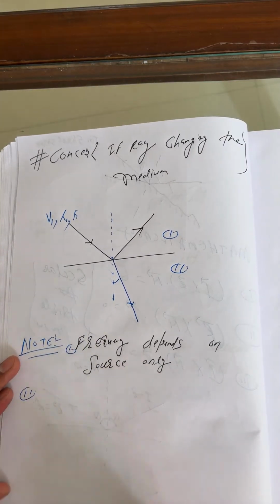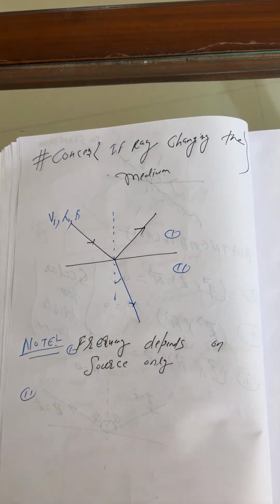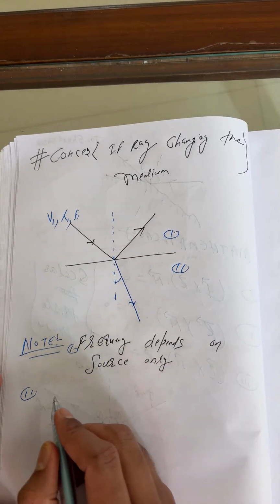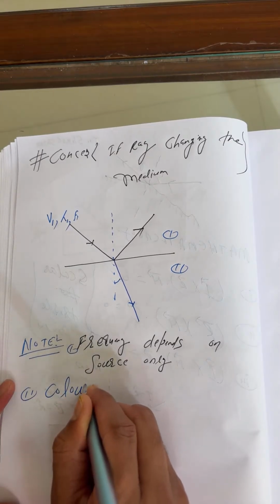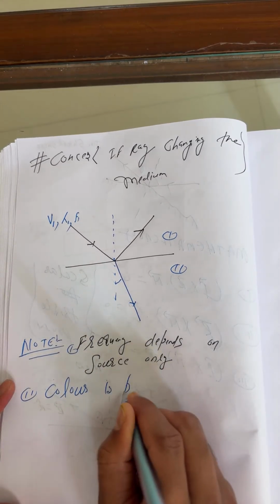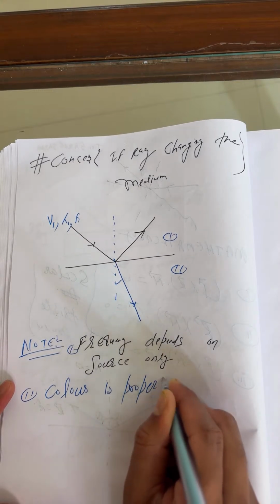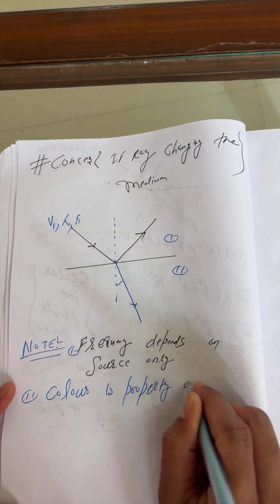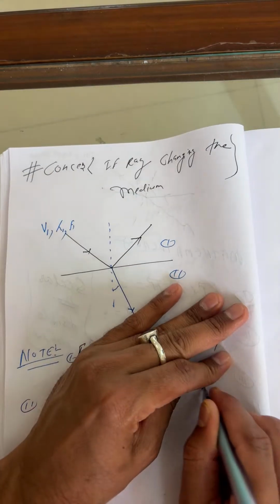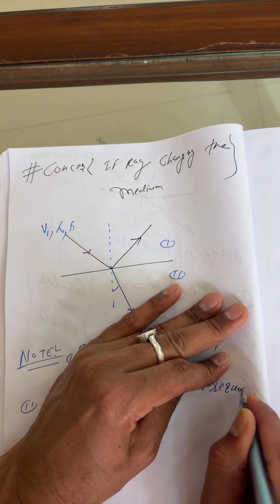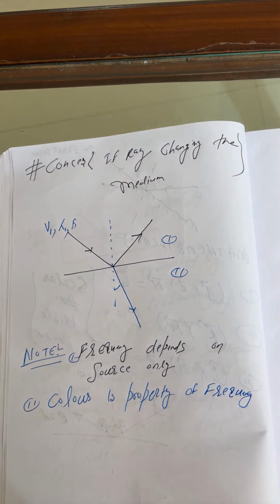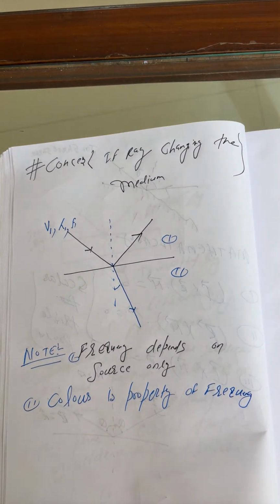Note number 1: frequency depends on the source only. Next, color is a property of frequency. Color is a property of frequency.